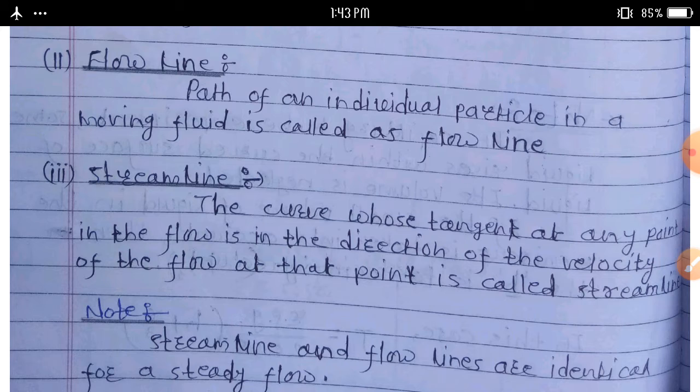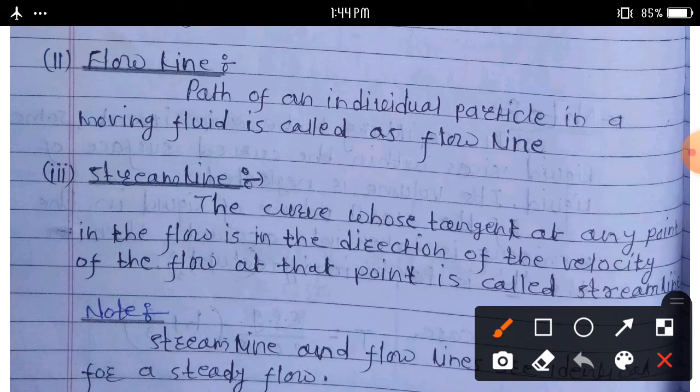The curve whose tangent at any point in the flow is in the direction of the velocity of the flow at that point is called a streamline. Repeat again: the curve whose tangent at any point in the flow is in the direction of the velocity of the flow at that point is called a streamline.